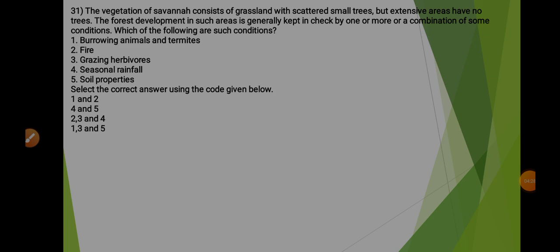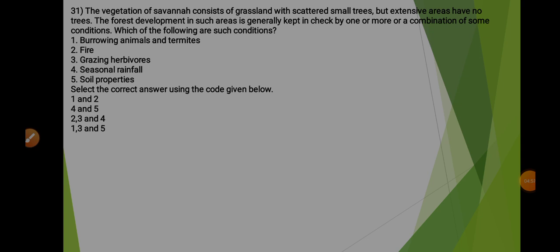Now coming to the 31st question, it says that the vegetation of savanna consists of grassland with scattered small trees, but extensive areas have no trees. The forest development in such areas is generally kept in check by one or more or a combination of some conditions. So which of the following are such conditions? So here we are given 5 options and we have to choose the correct statement.